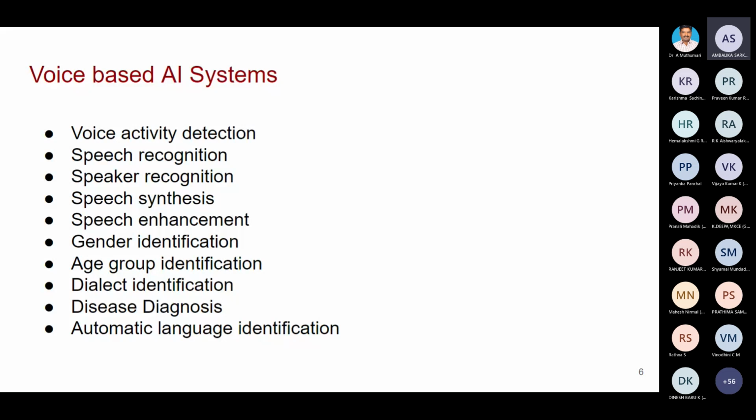So automatic language identification is very important, especially for government-based applications. Government is going to give applications for all Indian people, but in each and every region we speak a different language. Therefore, the notifications and announcements should be given in the language of the region. That is the automatic language identification system.